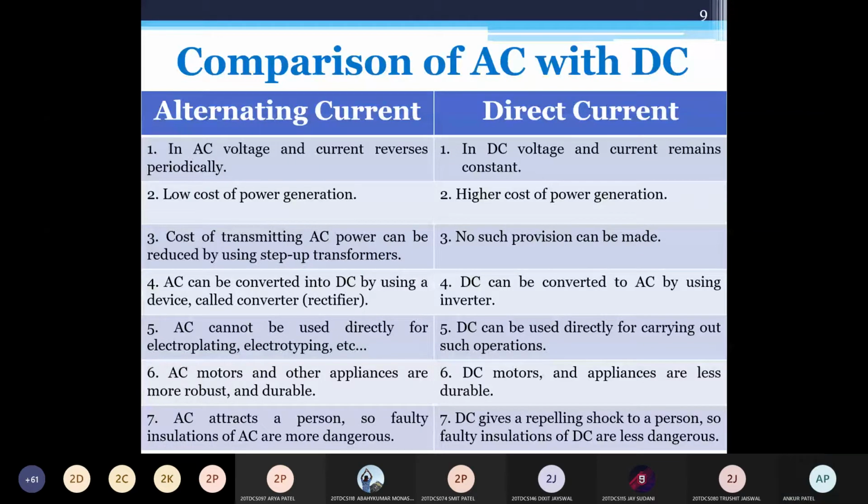The injury that happens by the stone is your current. But due to the magnitude of voltage, that shock or injury will be different. According to the magnitude of voltage, you will have the magnitude of current, so accordingly you get the shock. So both are responsible for this shock. Generally we say this shock is due to the current, but it is due to the higher magnitude of voltage.